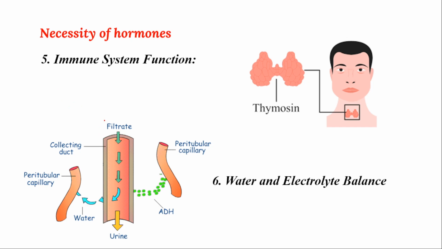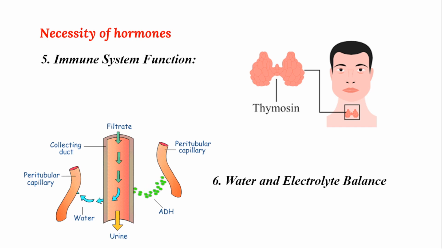Take an example here. When you go to sports and you don't drink water properly, right? Whenever you run faster and play cricket, your sweat will be lost. Water will be lost through sweat to balance the temperature. In that case, whatever water is in your urine system will be taken back, and only water will be absorbed. That is called reabsorption of water from the loop of Henle of the kidney system. That mainly happens by a hormone called antidiuretic hormone, right?